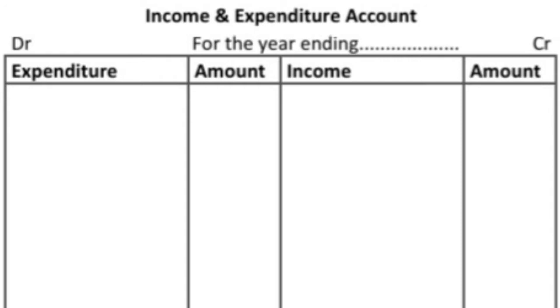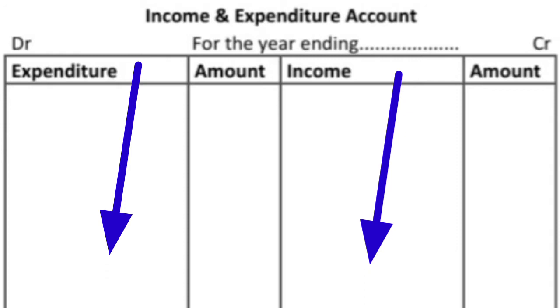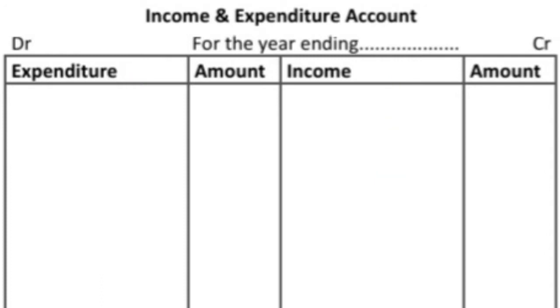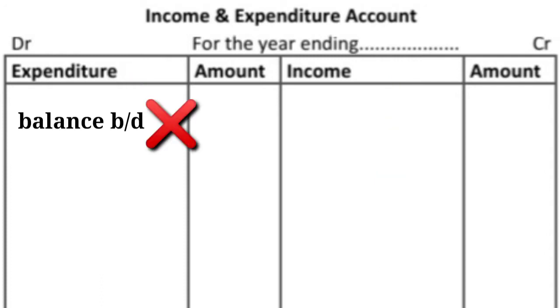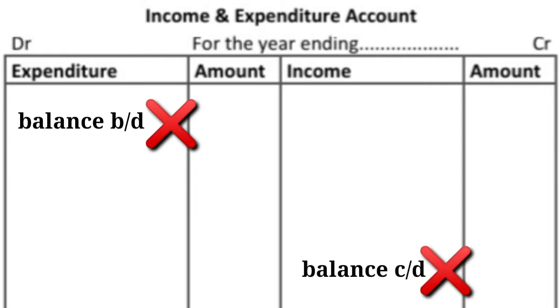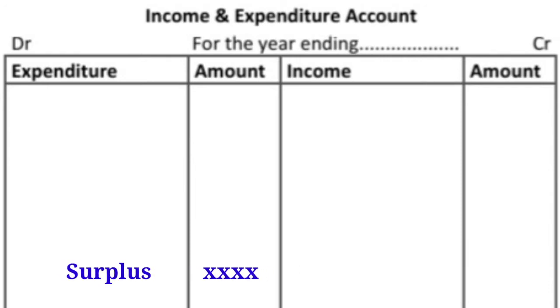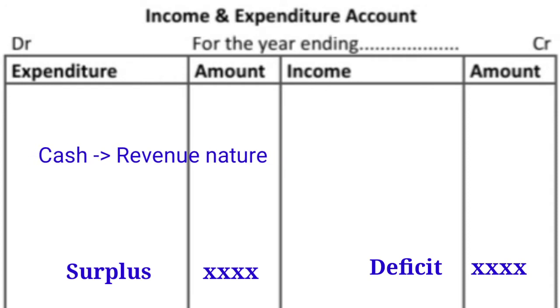This is the income and expenditure account. All expenditure will enter the debit side of this account, and all incomes will be recorded on the credit side. It's a nominal account, and this account does not start with an opening balance and does not close with a closing balance, because it is prepared to ascertain only the surplus or deficit. We will record only items of revenue nature. That means only revenue expenditure and revenue incomes will be recorded in the income and expenditure account.